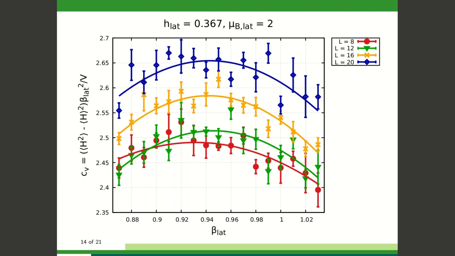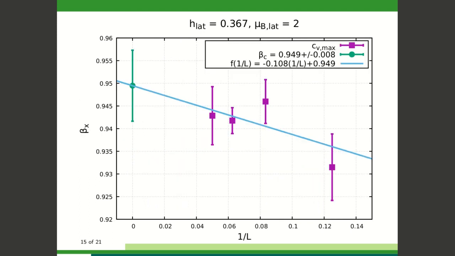We extract the beta of each peak at different volumes using a Gaussian ansatz. Also, the peak location doesn't move towards the divergence as the volume increases, which shows that it is not a second order phase transition. These betas will be used to extrapolate the crossover which occurs at infinite volume. This crossover beta will be used to plot the phase diagram in the end.